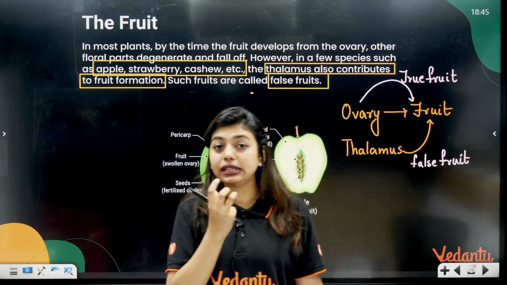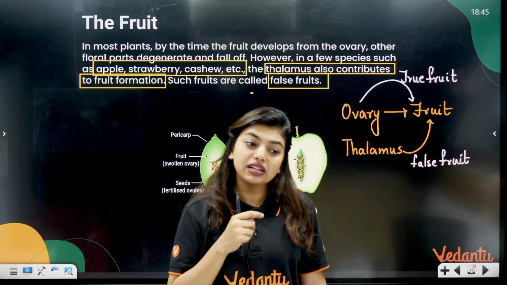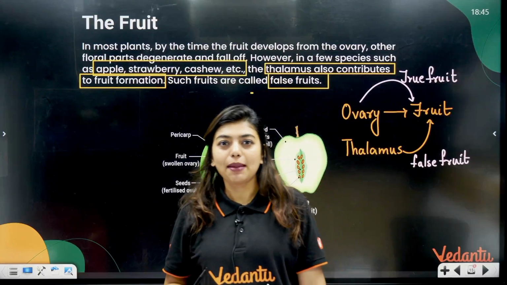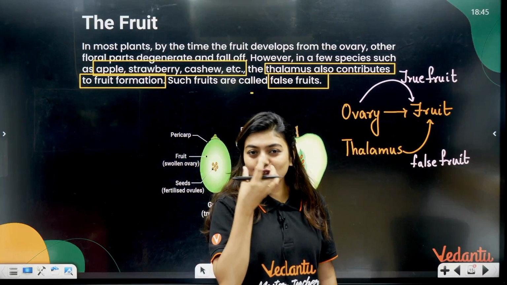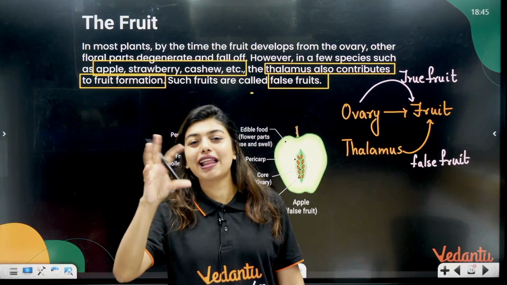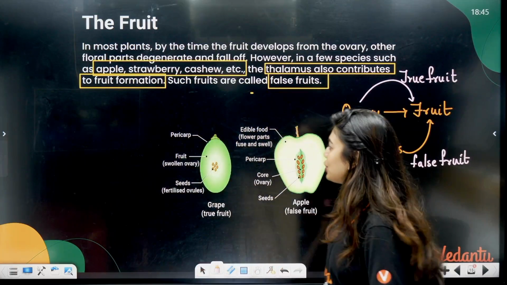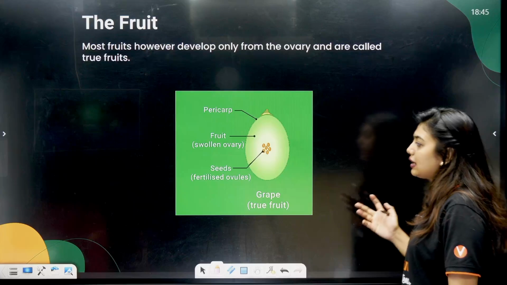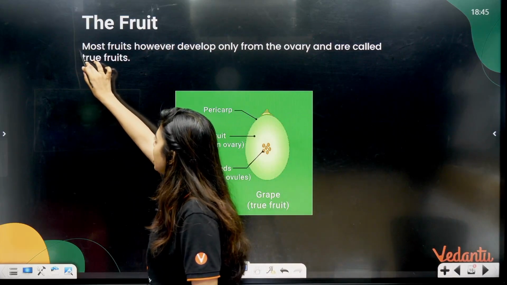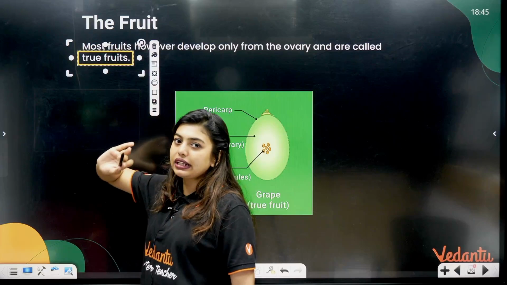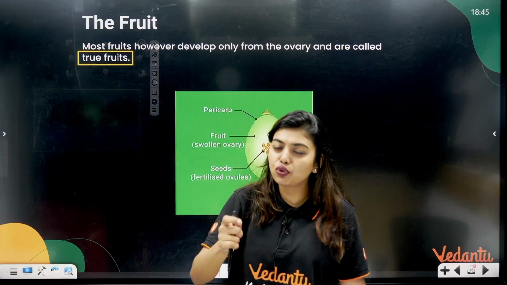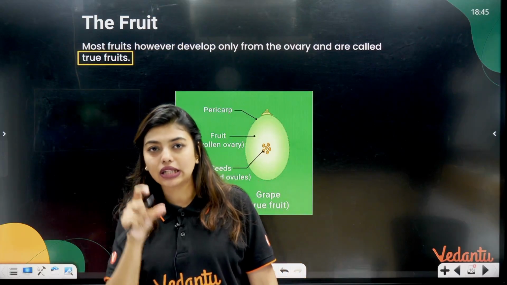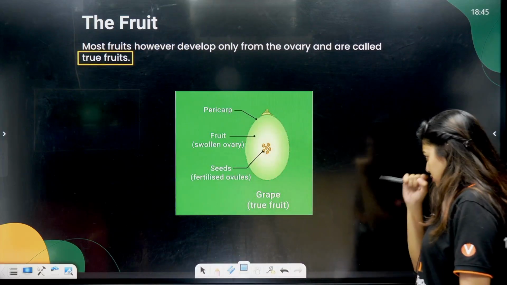So the apple that you're eating, next time you tell mama that you're eating the thalamus, she'll give you one on your tail. She'll be like, what? I'm eating an apple. But the portion that we are eating is actually the thalamus that has modified to become a fruit. Most fruits, however, develop only from the ovary and are called true fruits. Clear? So fruits are divided into two main categories, true fruits and false fruits. True fruit is the one that develops from the ovary. For false fruit, any other floral part other than the ovary will form the fruit.